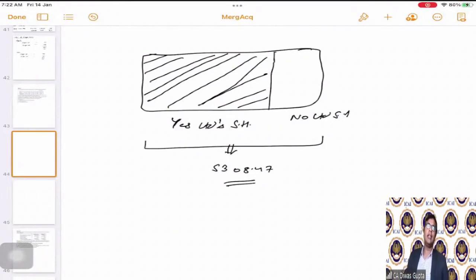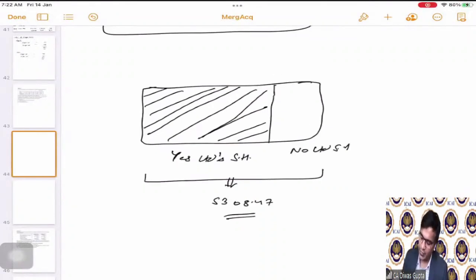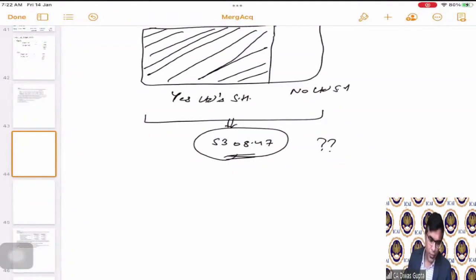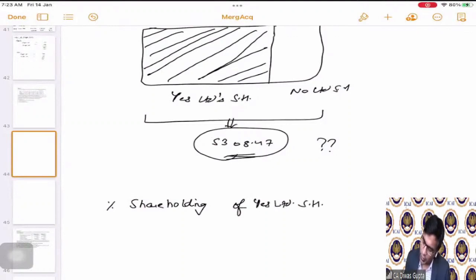So they're asking us that before merger, the same value for Yes Limited shareholders was something. Now the total value for Yes and No put together is this much. You tell us how much Yes Limited shareholders are able to gain. That we will be able to tell once we know that within this value, how much belongs to Yes Limited. Correct? So for that, we have to calculate a proportion simply. What is that proportion? So percentage shareholding of Yes Limited's shareholders in merged entity.